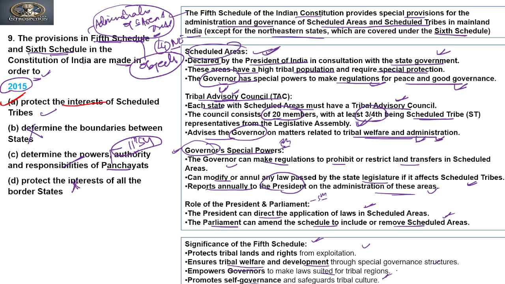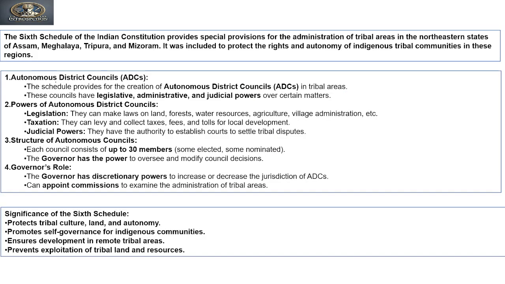So this is the fifth schedule. Now if you see the sixth schedule of the Constitution, it provides special provisions for administration of tribal areas in the northeastern states of Assam, Meghalaya, Tripura and Mizoram. It was included to protect the rights and autonomy of indigenous tribal communities in these regions, right? So these basically are the indigenous tribal communities.